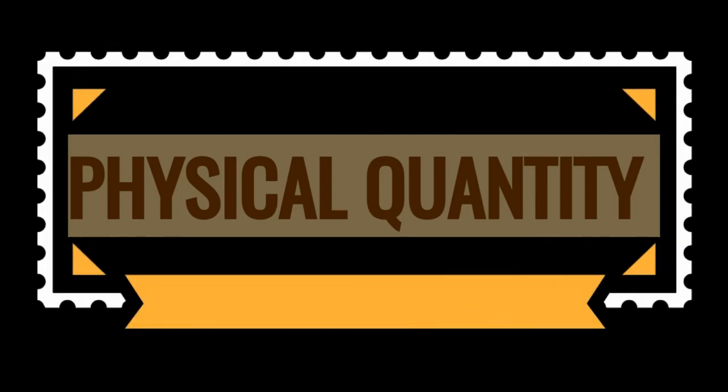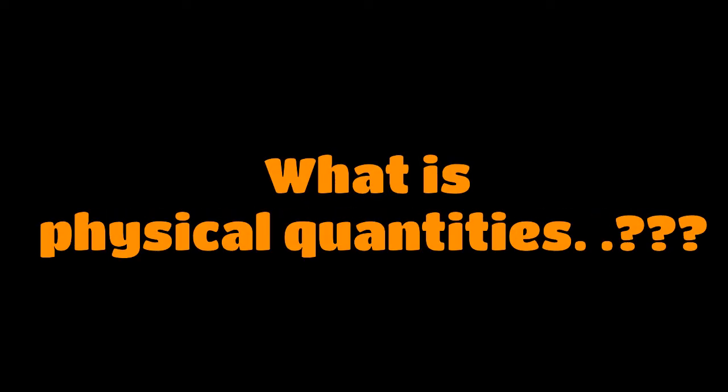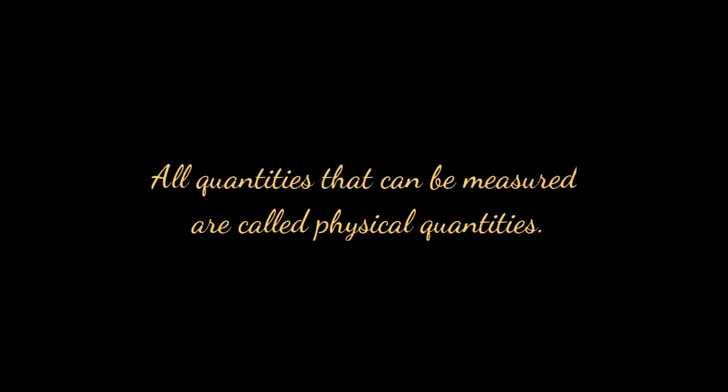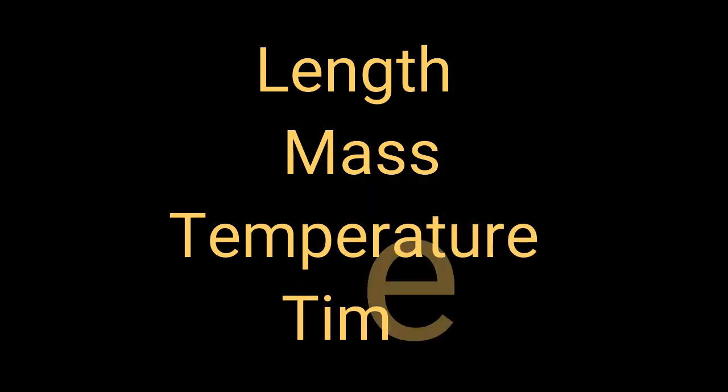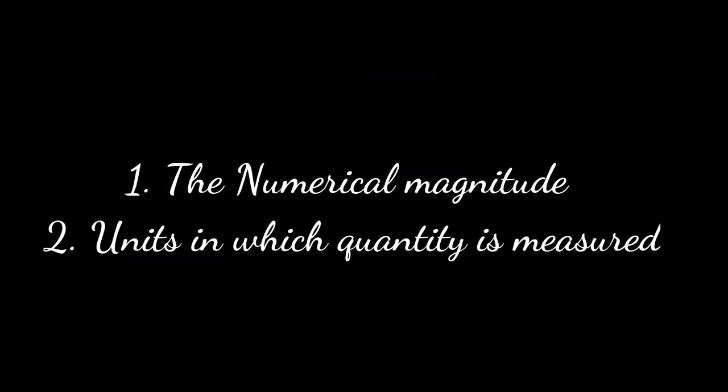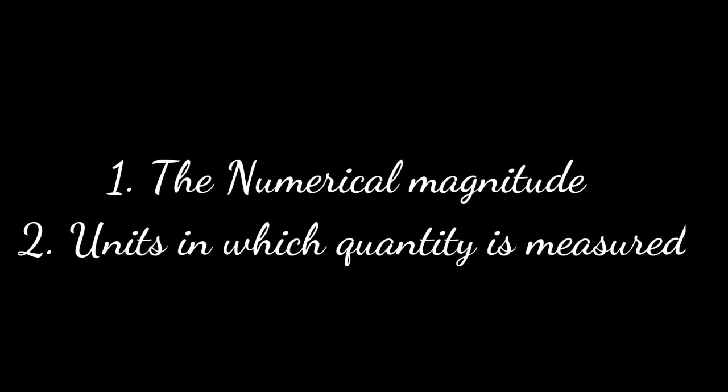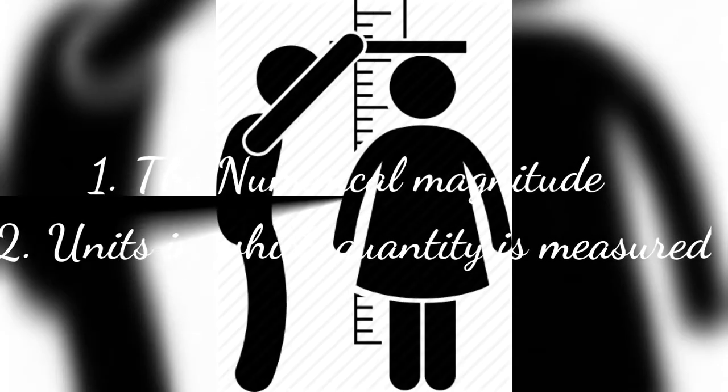So let's start our topic. What are physical quantities? All the quantities that can be measured are called physical quantities, like length, mass, temperature, and time. But what is a physical quantity? If a quantity possesses these two properties, then it is called a physical quantity. Number one is the numerical magnitude, and the other one is the unit in which that quantity is measured.